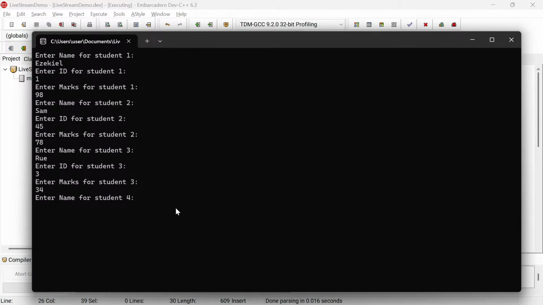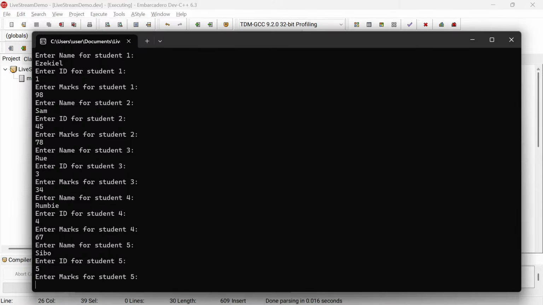So I'm going to take the name, let me say Rumbi there, and then the student, enter student ID, let me say 4, the mark, let me put 67, and then let me enter student 5, let me name that student Sibo, and then the ID, let me say 5, and then the mark, let me make it 86.